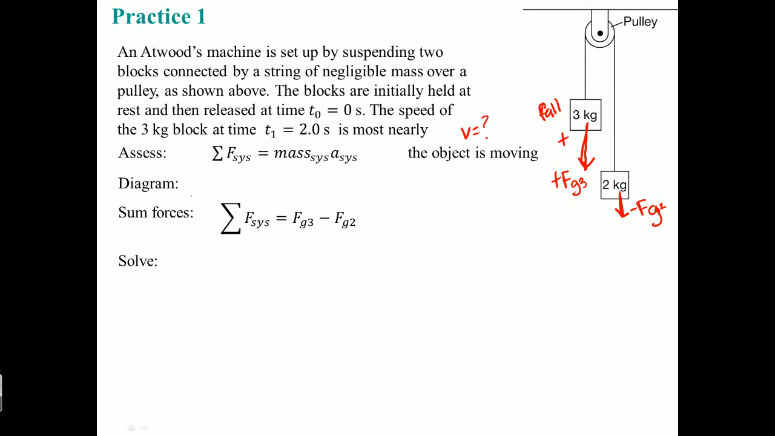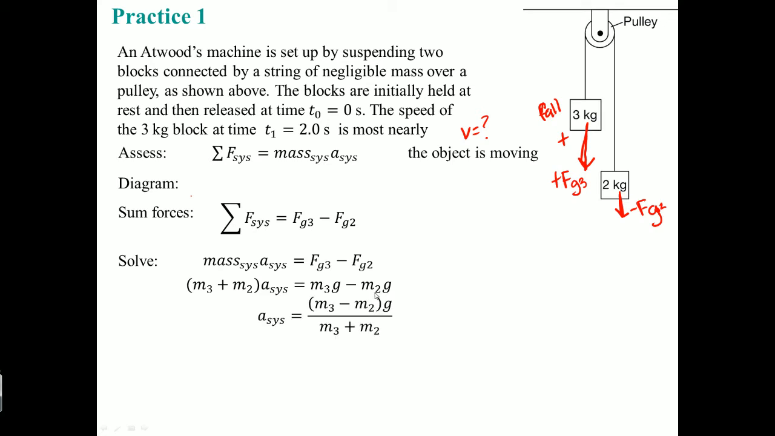Setting it up, the summation of the force of the system equals the force of gravity on block 3 minus the force of gravity on block 2. Substitute that in, plug in the values. So the mass of the system was m3 plus m2. FG3 was just m3g, right? Mass times gravity for the third one, and this one is just mass times gravity for the second one. Substitute that in, we should see that equation from before. You should get 2 meters per second squared.